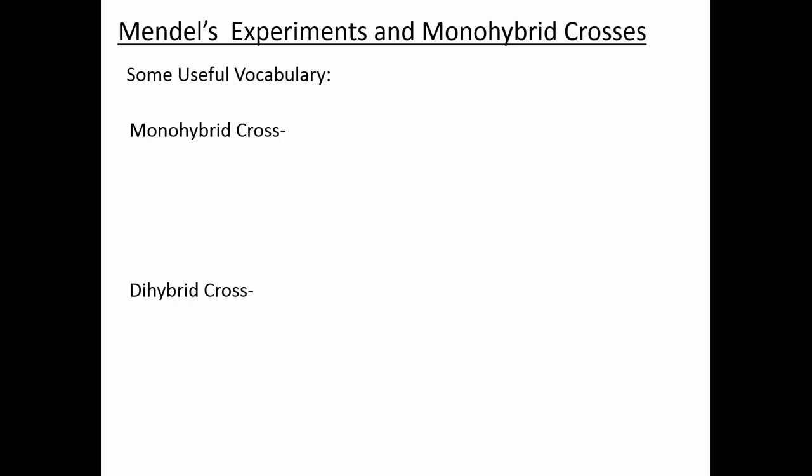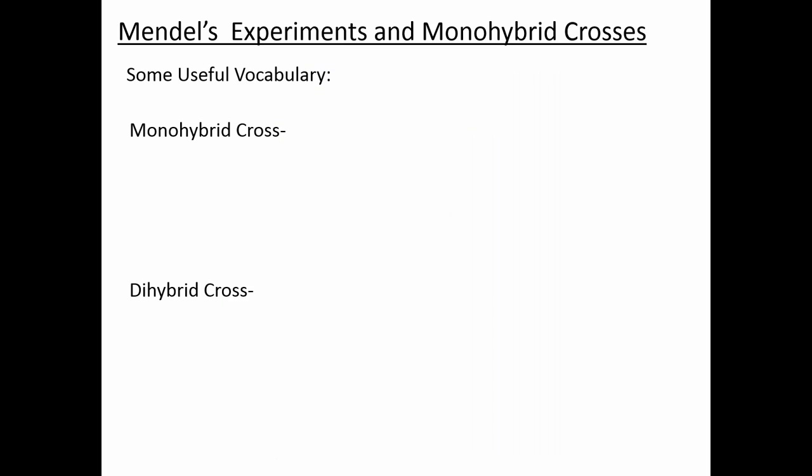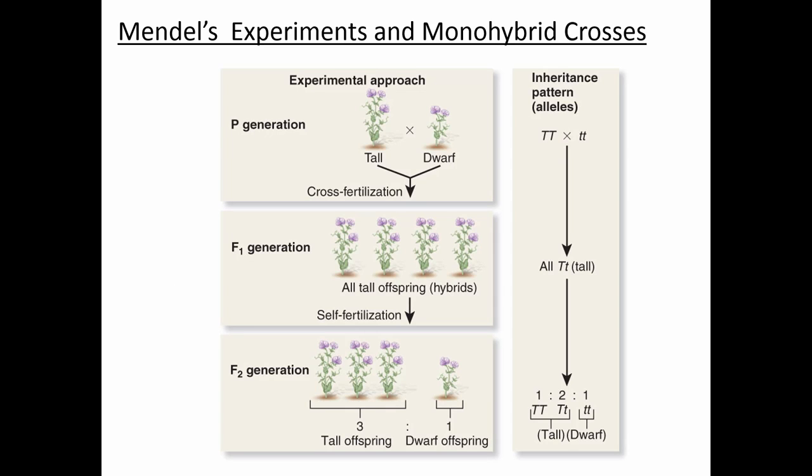But for this class, you mostly want to focus on the fact that in monohybrid crosses, you're following the inheritance of one gene or one character, and in dihybrid crosses, we're going to be following the inheritance of two genes or two characters. Okay, so the first thing we're going to do is discuss Mendel's monohybrid crosses. These monohybrid crosses are going to lead to what's called the law of segregation.